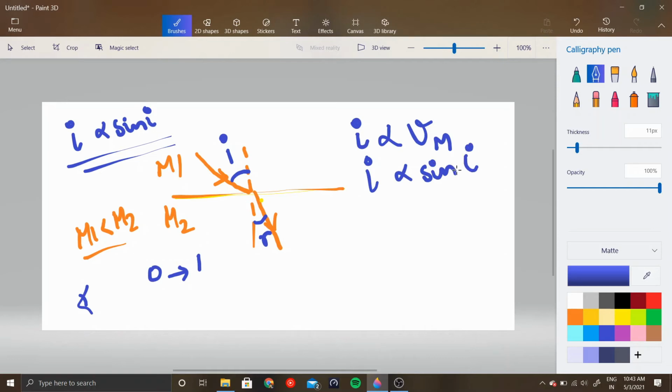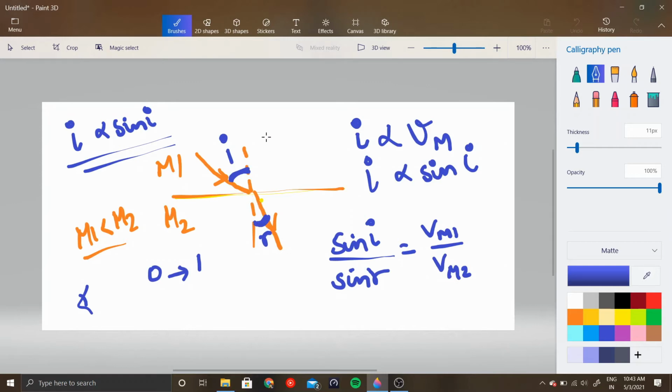From these two, if we take a ratio, we get that sine I by sine R is equal to the speed of light in medium 1 by the speed of light in medium 2, right? Now it turns out that this ratio of Vm1 by Vm2 holds true for any angle of incidence and for any angle of refraction. I forgot to define this angle: this is the angle of incidence and this is the angle of refraction.